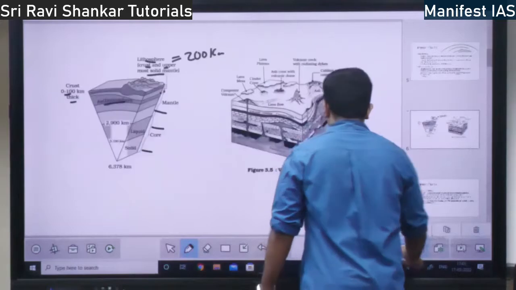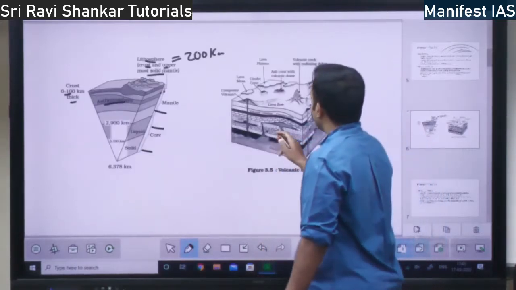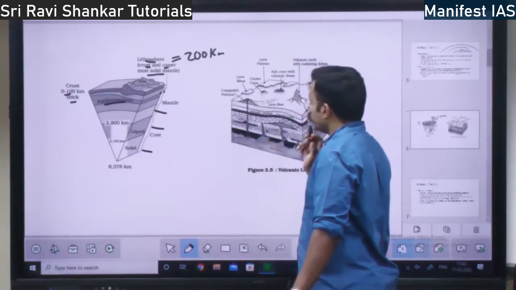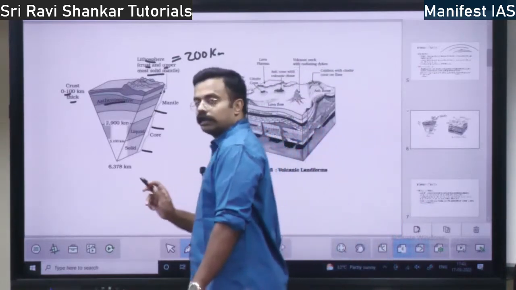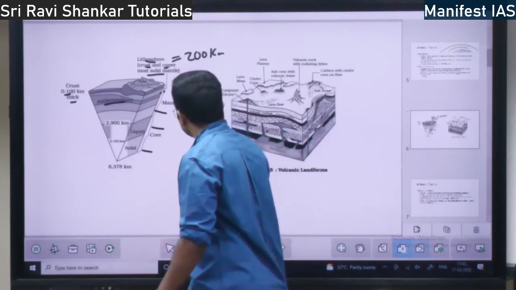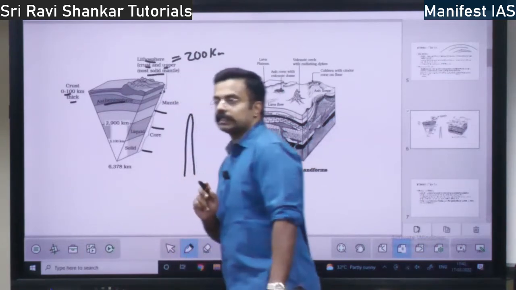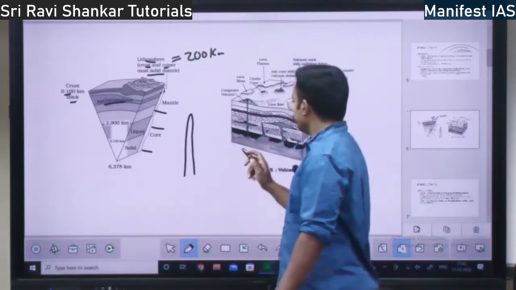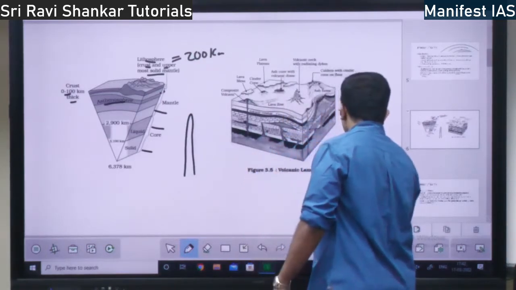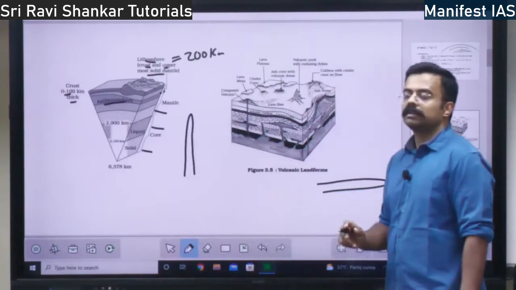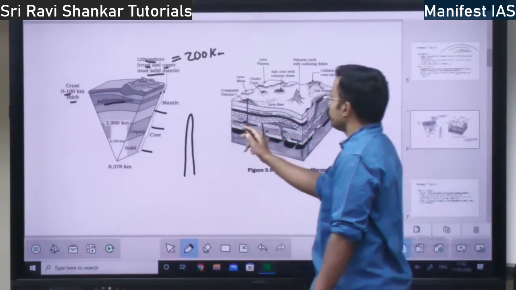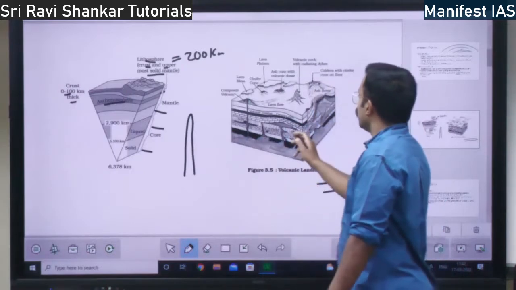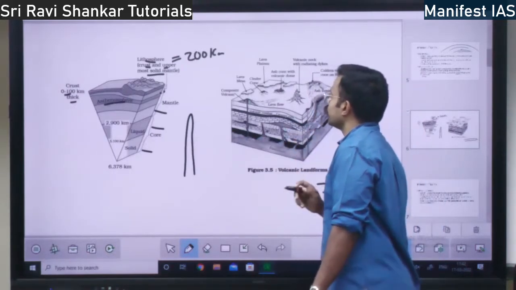Next you have, so I'll explain the diagram. You have dikes. What do you mean by dike? If the lava cools in the vertical position like this, it is called a dike, within the earth or outside the earth. If it cools in the horizontal position, it is called what? Sills, right? You have sills here if it cools in the horizontal position. Also you have laccolith and lopolith. I'll explain what it is.